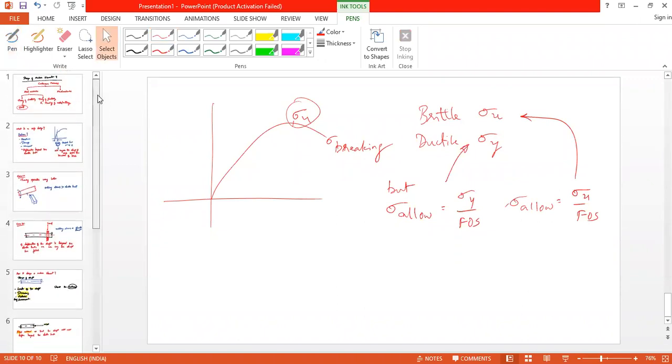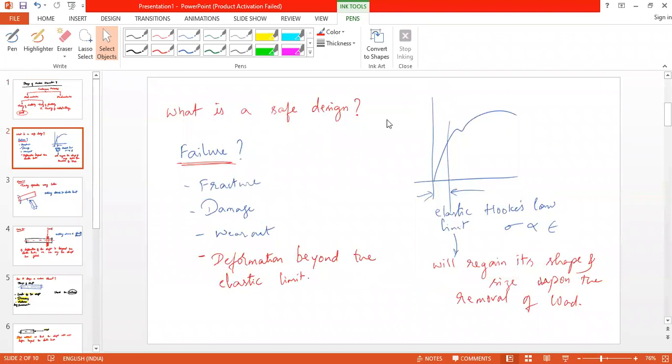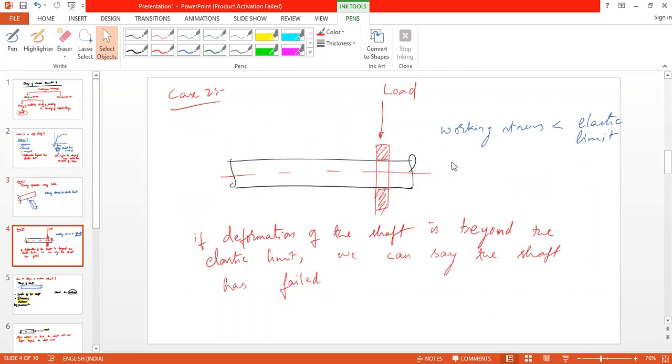So now in this class, you have understood where the design of machine elements will fit in the subject, what we mean by safe design, and when we call a component failed. We discussed two cases: one where the working stress will be in the plastic region, and one where the working stress will be in the elastic region.